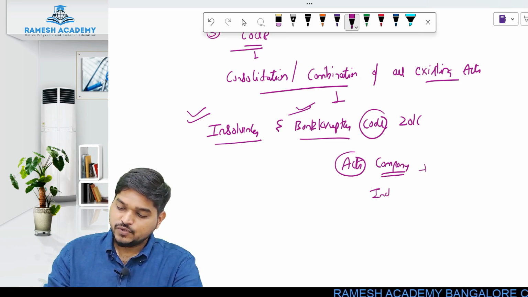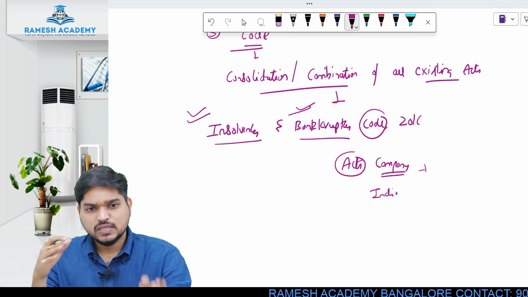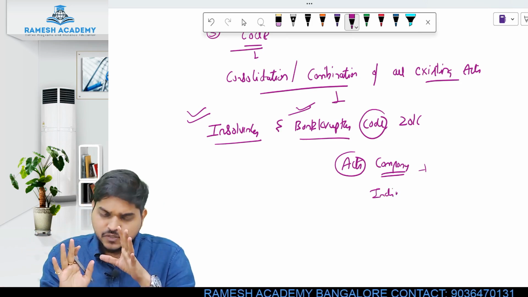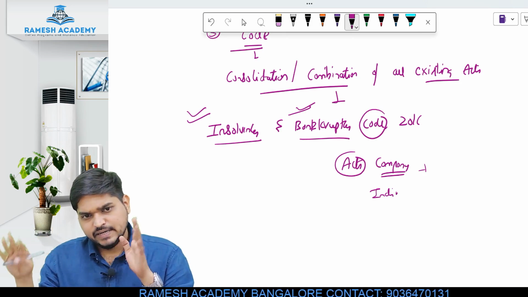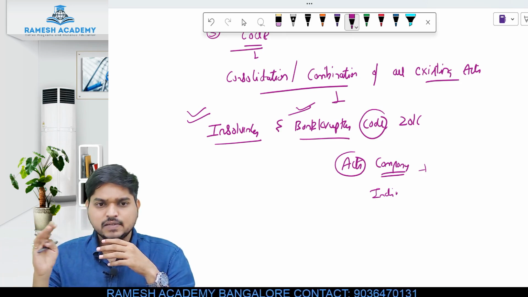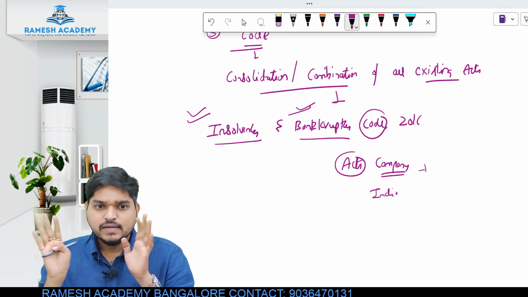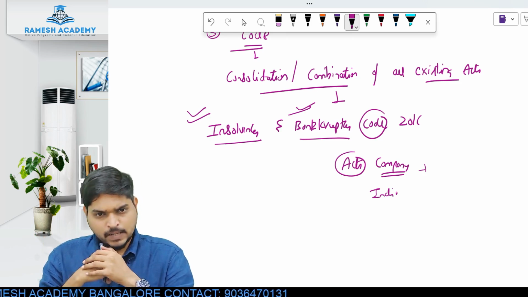If you are an individual going into insolvency and bankruptcy, there was a different act. So there were different acts, but all those acts were somewhere related to what? Insolvency and bankruptcy. There was the Sick Industrial Act, there was the Debt Recovery Act, there were different kinds of acts which were all discussing only one subject: insolvency and bankruptcy.